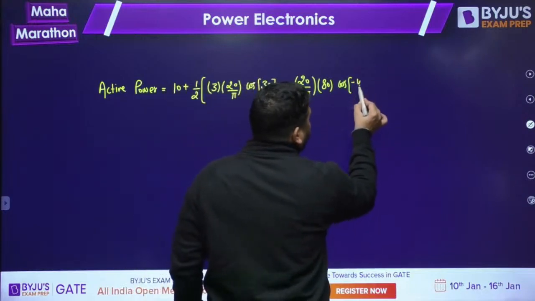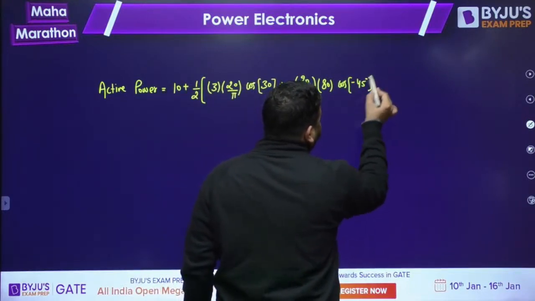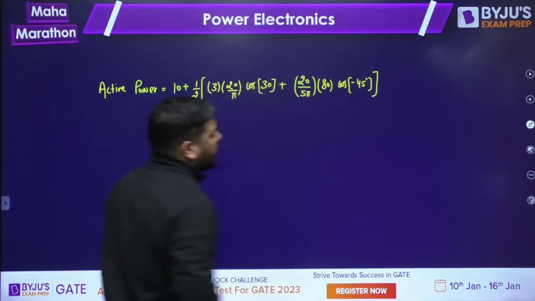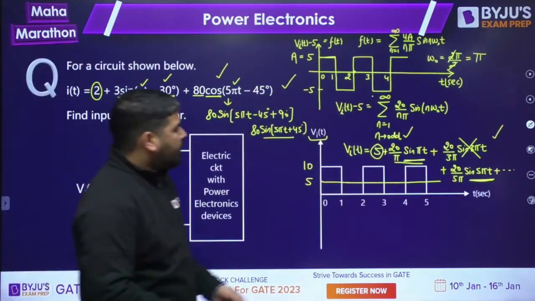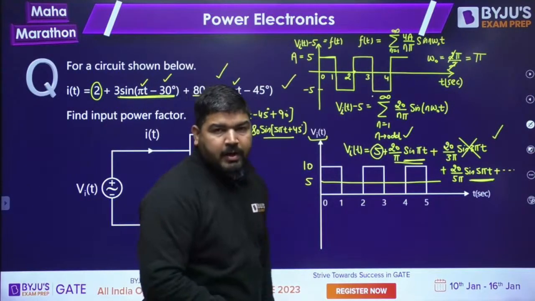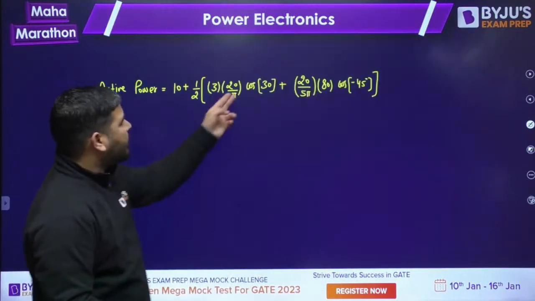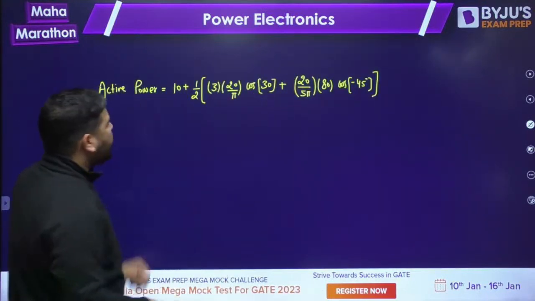It will be theta V minus theta I. And there will be no other quantity, only two quantities will be there, because in current we have only two AC components. That's why we need to take only two quantities. This way you can calculate the active power.